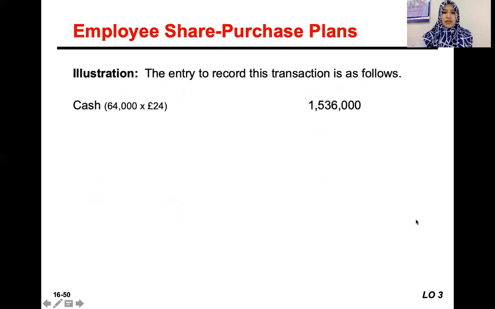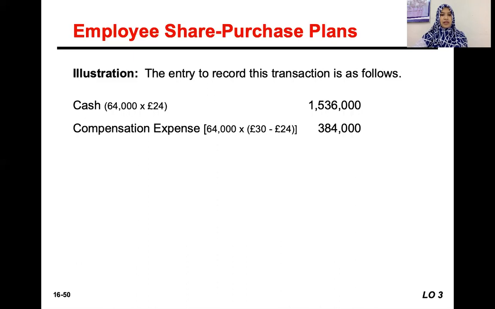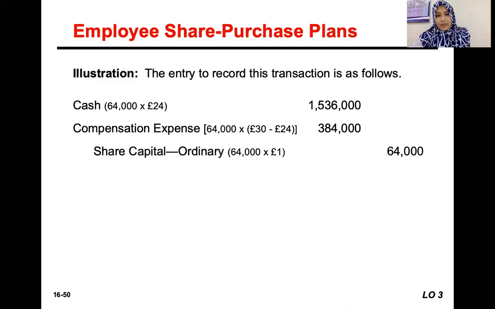So how do we record the journal entry of this transaction? The number of shares purchased by the employees, 64,000 shares, multiplied by the discounted purchase price of 24. We debit the cash, and we debit the compensation expense, which is the difference between the market price and the discounted purchase price, and it gives us 384,000. And we credit as usual the share capital ordinary and share premium ordinary.